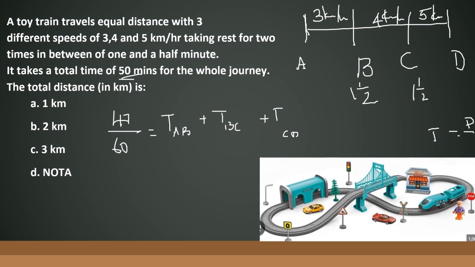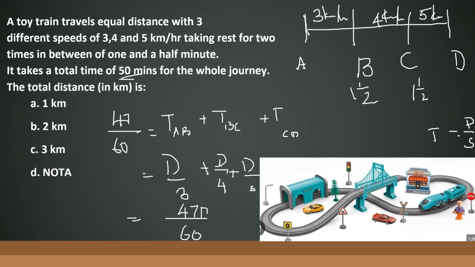So if we take the distance as just D, this is given by D divided by speed: D divided by 3, plus D divided by 4, plus D divided by 5. If I take the LCM of 3, 4 and 5, which are co-primes to each other, I'll go with 60. So 60 is my LCM, and this will be 20, this will be 15, and this will be 12. On adding I get 47 D by 60. So 47 D by 60 equals 47 by 60, which tells me the value of D is 1.